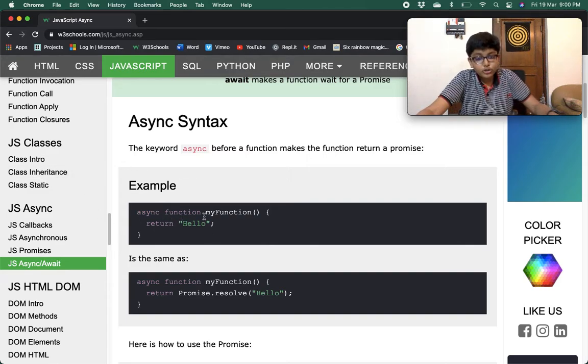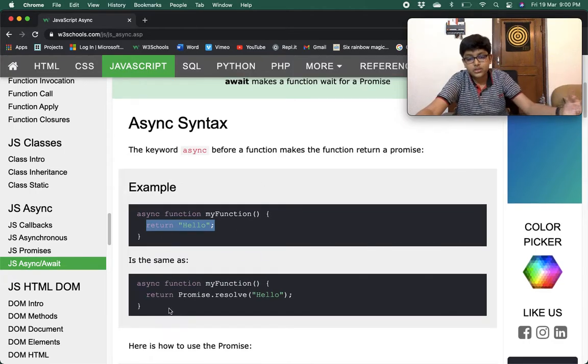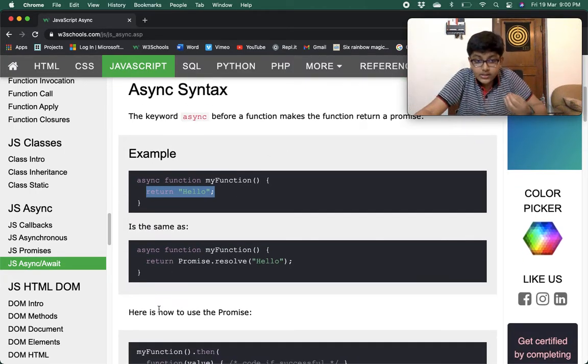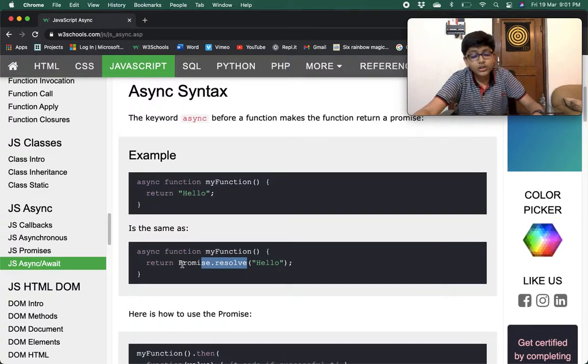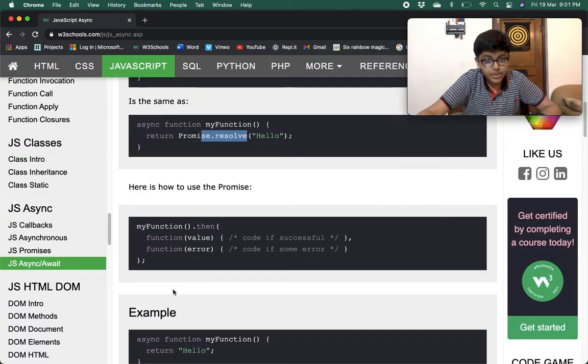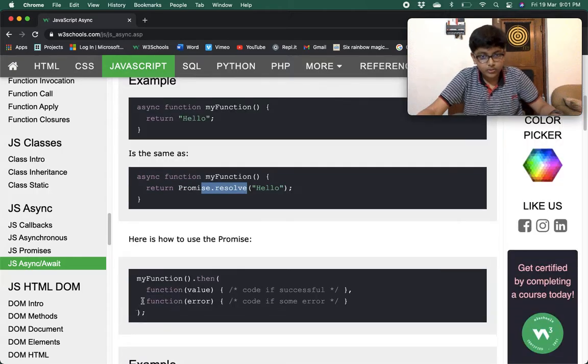So this is the syntax. Async function myFunction. You're creating myFunction and returning hello. Hello has been returned as a promise. It is the same as async function myFunction returning Promise.resolve hello. As this would be a successful value, we are doing Promise.resolve hello. So it is the same as returning hello.